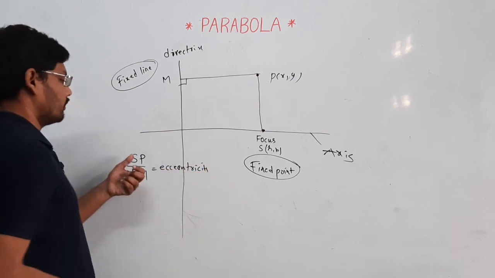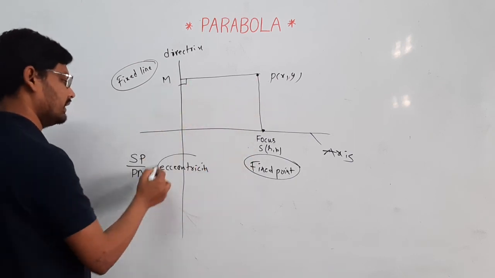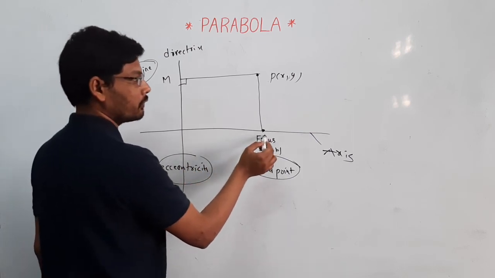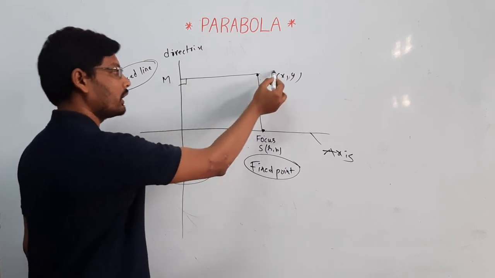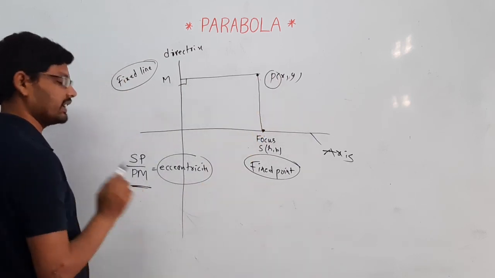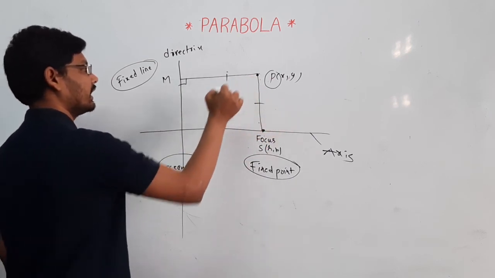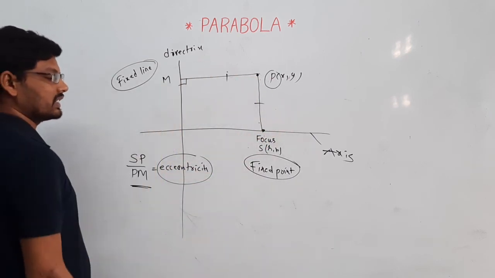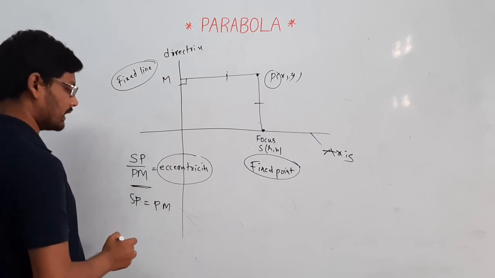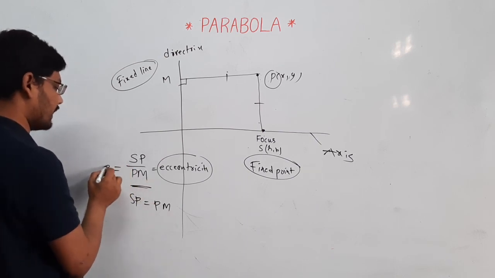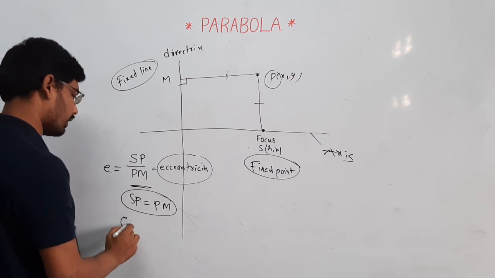What is eccentricity here? SP by PM is eccentricity. The ratio of the distance between the focus and the point, and the perpendicular distance to the directrix from a point P, is called eccentricity. If both the distances are equal, SP is equal to PM, then this is denoted by eccentricity, small e.